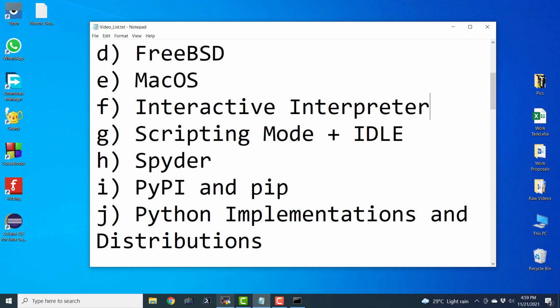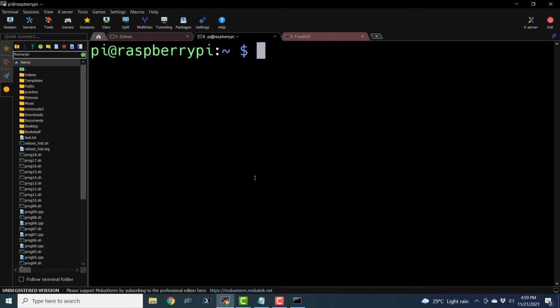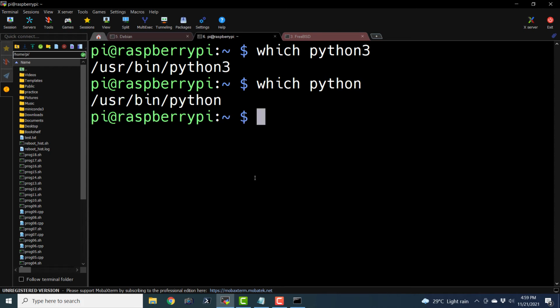Similarly, if I open the command prompt of any Unix-like operating system here and type in which python3, then it returns us the location of that binary executable file. We can also check python, and it is the Python 2.